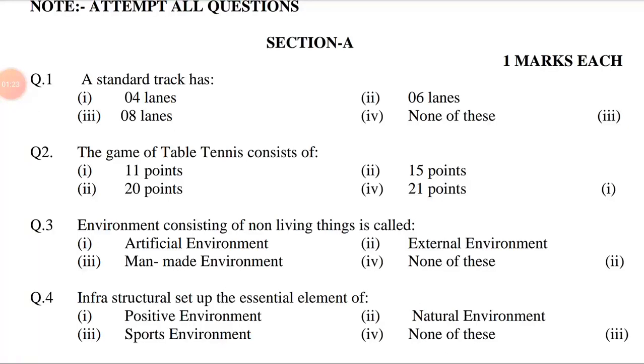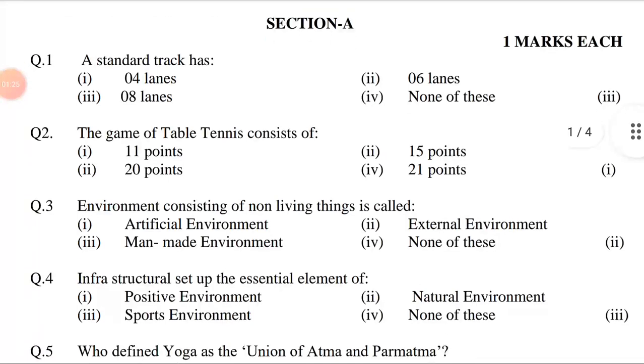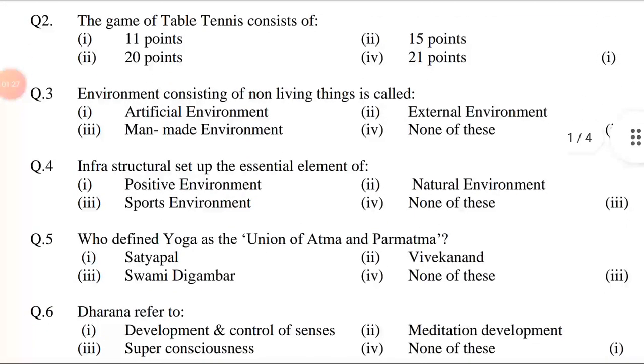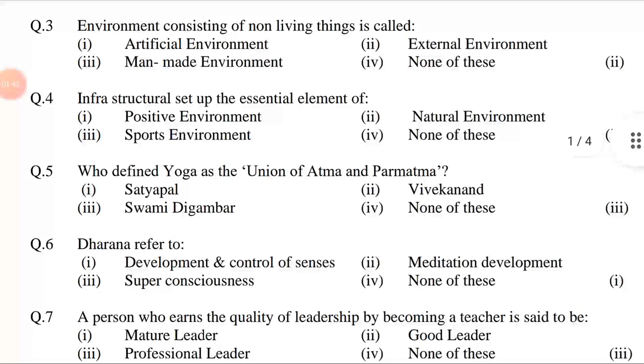Question number 3. Environment consisting of non-living things is called option first artificial environment, second external environment, third man-made environment, fourth none of these. Answer is option second, external environment.